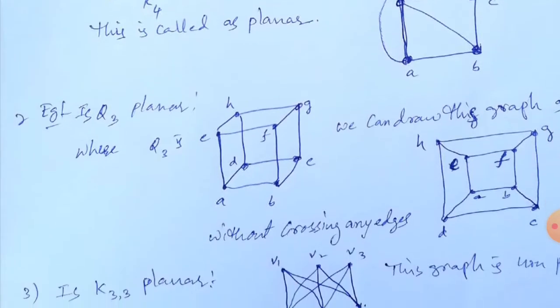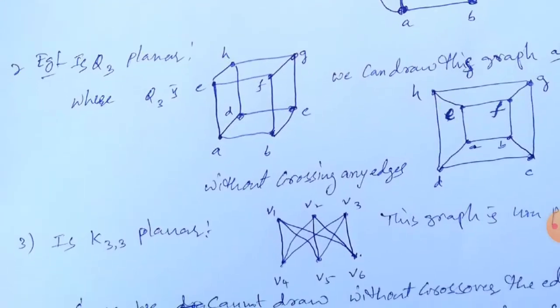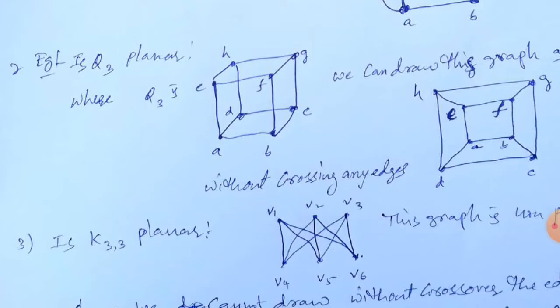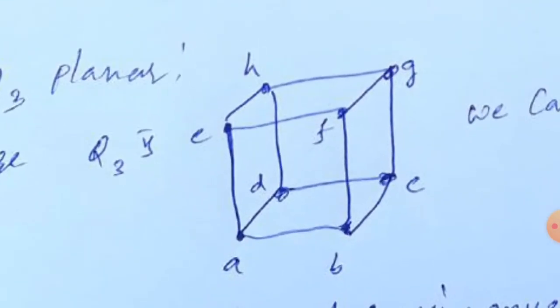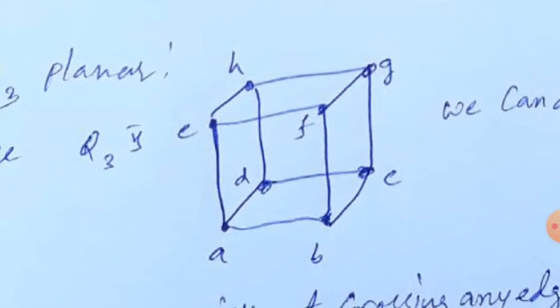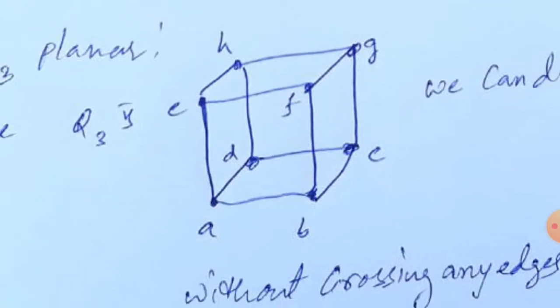Now observe a similar one. Example: is K3 planar? Of course, this is the graph K3 here. This graph is a cuboid, a cube we will call. Observe here, so many edges are crossing here, DC, FB and HD, CF. So many edges are crossing.